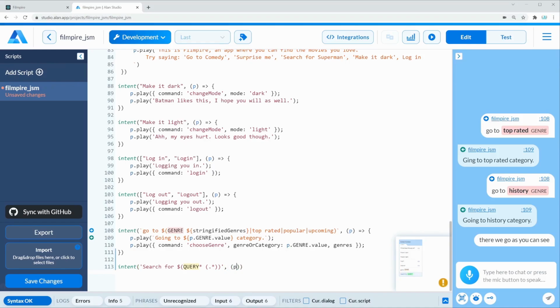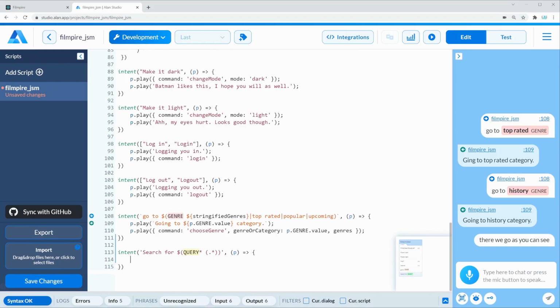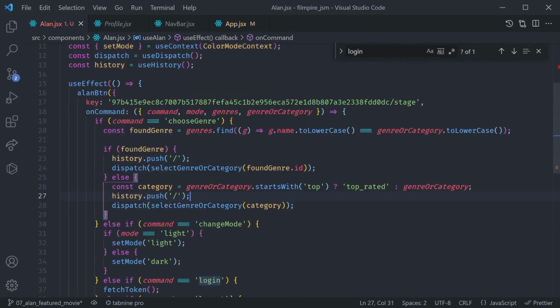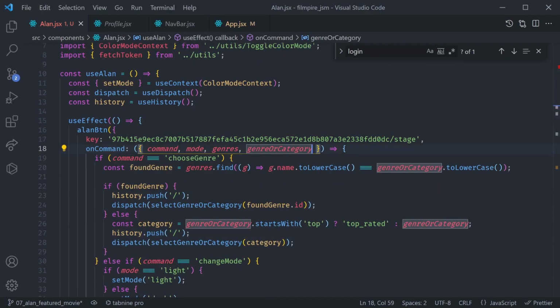Now, let's create a P right here and send it back. In this case, we can say something like p.play. Let's add our template string and say searching for p.query.value. And finally, we can say p.play. We're going to pass in a command that's going to say search. And then we're going to pass the actual query. That's going to be p.query.value.